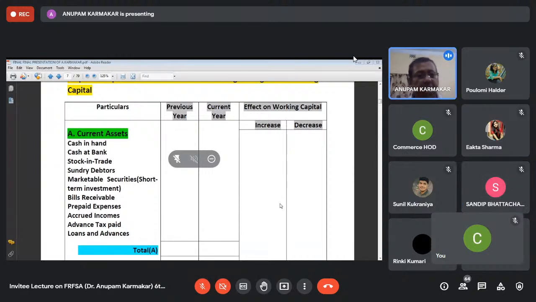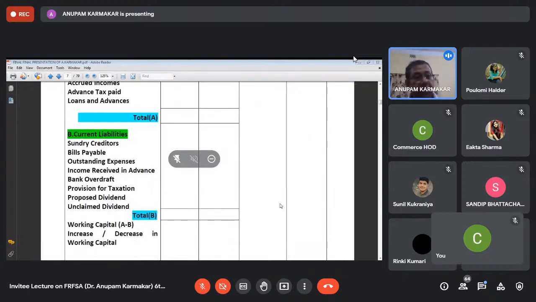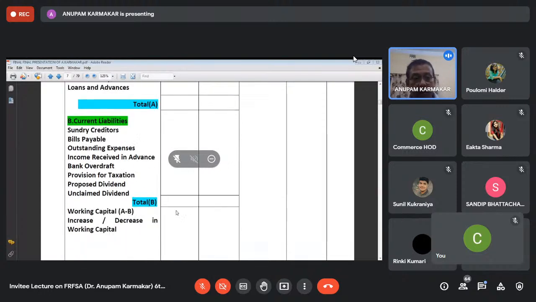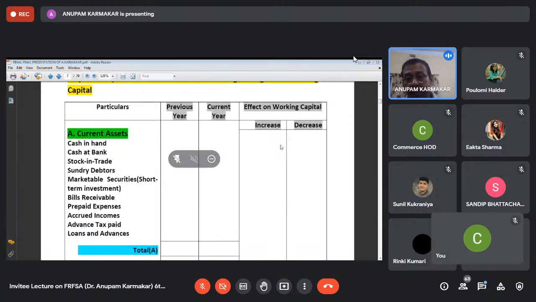See what the items of current assets are, that you all know: cash in hand, cash at bank, stock in trade, sundry debtors, marketable securities, bills receivable, prepaid expenses, accrued incomes, advance tax paid, loans and advances. Next, current liabilities that you all know. So find out the total A and total B. Then you find out the difference between A and B. That will give you the working capital. And after that, you find out whether there is any increase or decrease in working capital or not. And on the right hand side, you also have to find out the effect on working capital, that means item-wise, whether there is an increase or decrease.